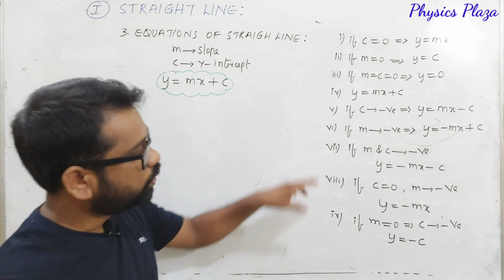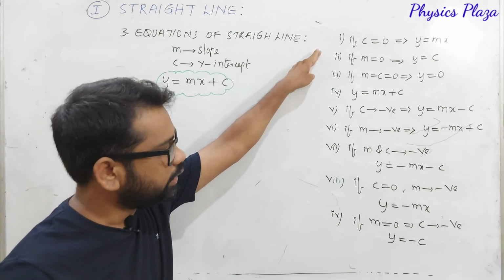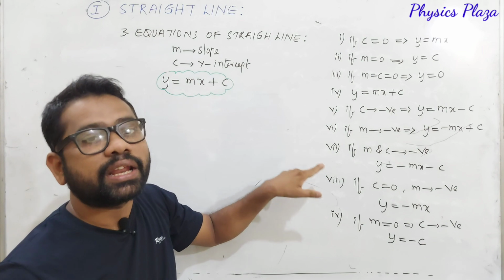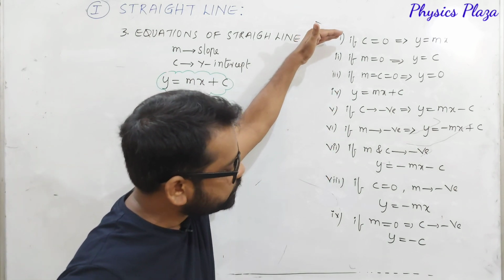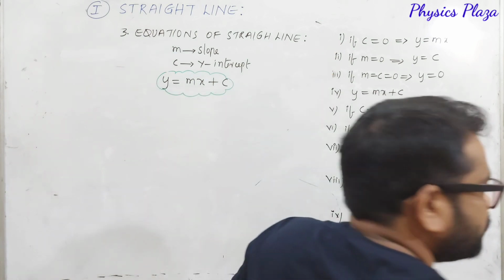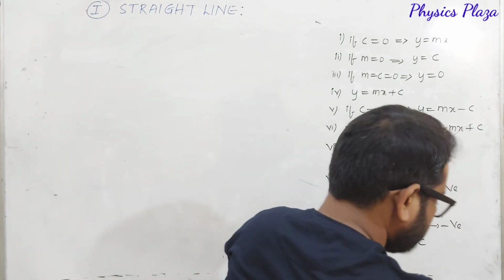So dear children, these all are the special cases. We can see that these all are equations of straight line only, in different cases. That's it. Now we will see how the graphs are going to be for these 9 special cases. We will see them one by one.